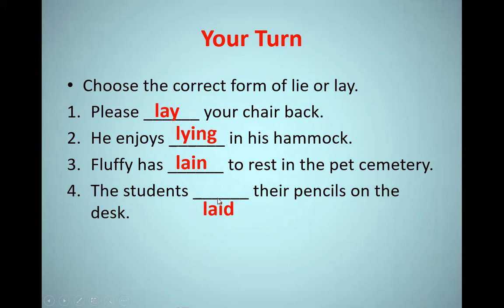Sorry, I have answer number 4 with click. The students their pencils on the desks. So here, guys, we have pencils as an object. Then we need the past of lay, which is laid. So the sentence is going to be the students laid their pencils on the desks. So to make sure, if you look at sentences 1 and 4, there is an object after the verb, here chair and here pencils. So in these two sentences, we have to choose part of lay, laid, laid.